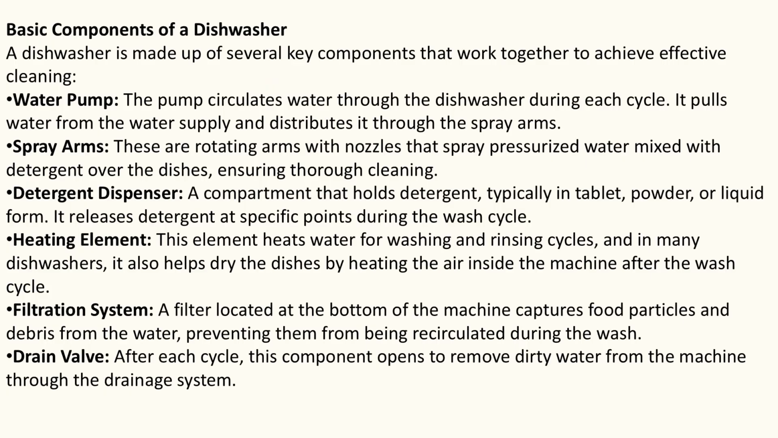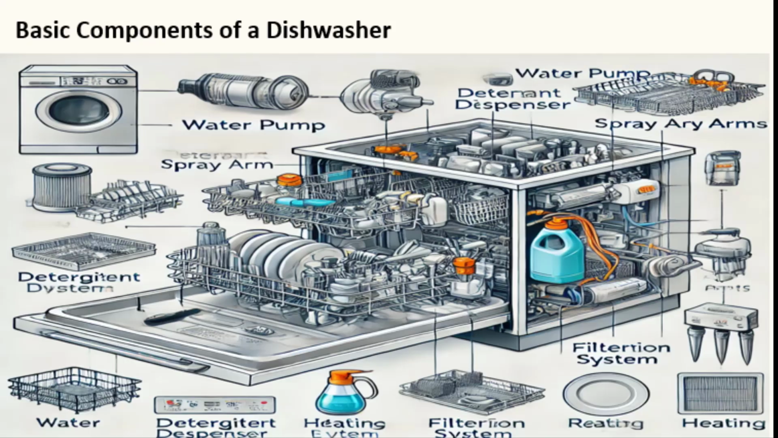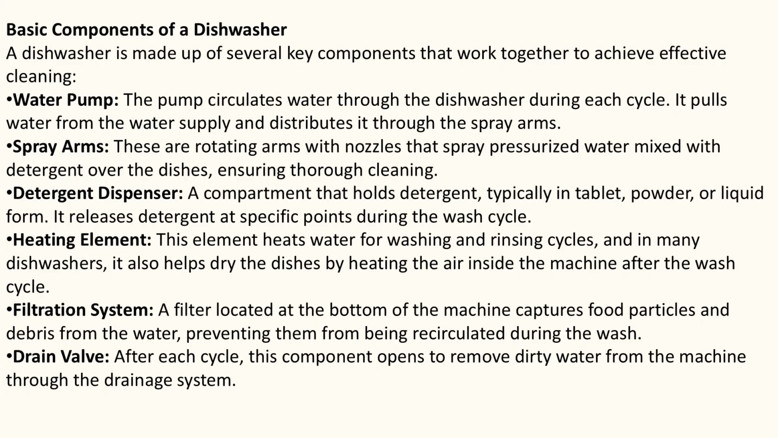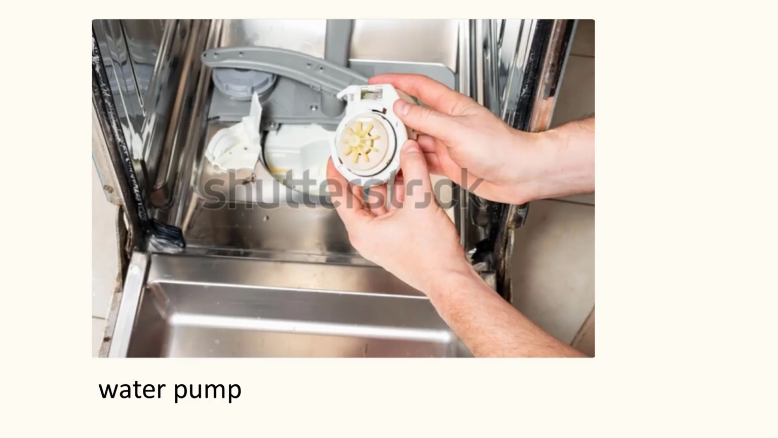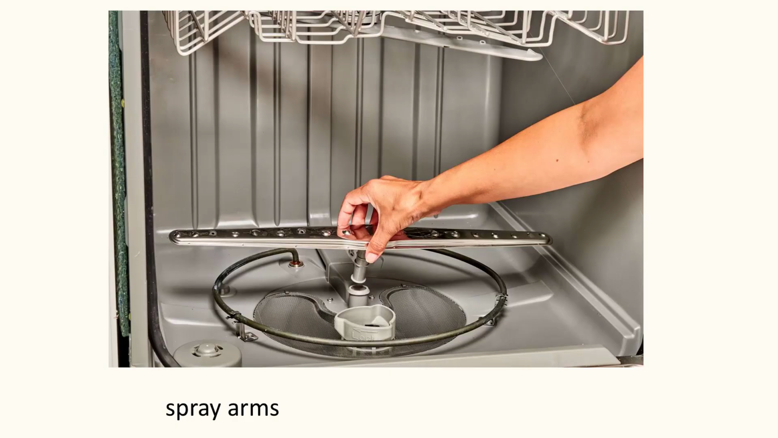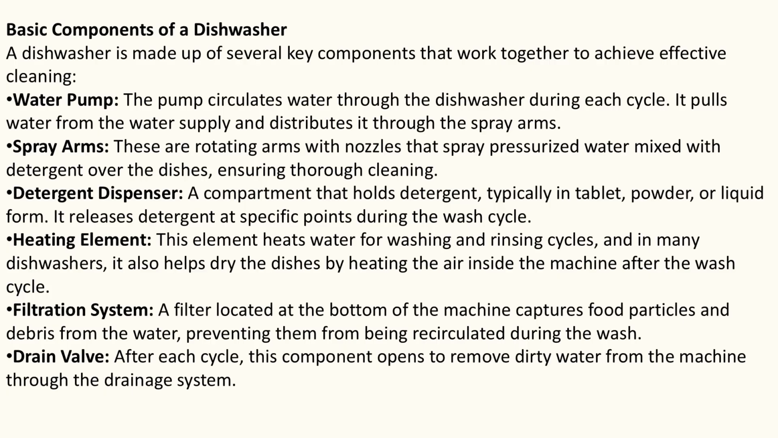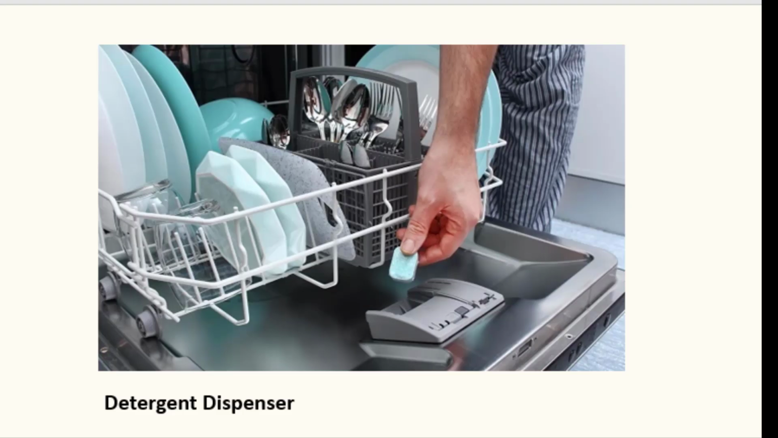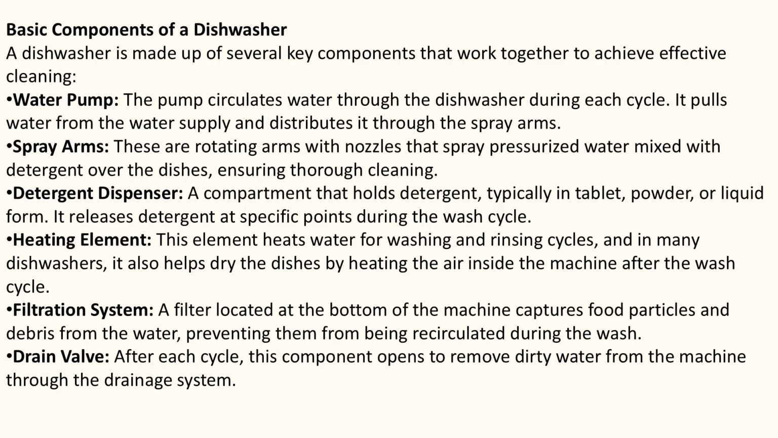Basic components of a dishwasher. A dishwasher is made up of several key components that work together to achieve effective cleaning. Water pump. The pump circulates water through the dishwasher during each cycle. It pulls water from the water supply and distributes it through the spray arms. Spray arms. These are rotating arms with nozzles that spray pressurized water mixed with detergent over the dishes, ensuring thorough cleaning. Detergent dispenser. A compartment that holds detergent, typically in tablet, powder, or liquid form. It releases detergent at specific points during the wash cycle.